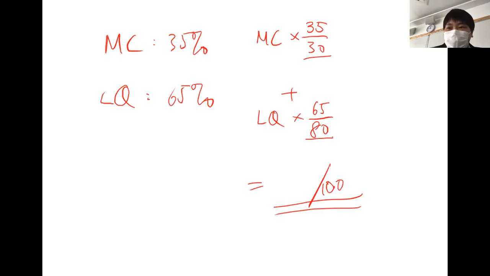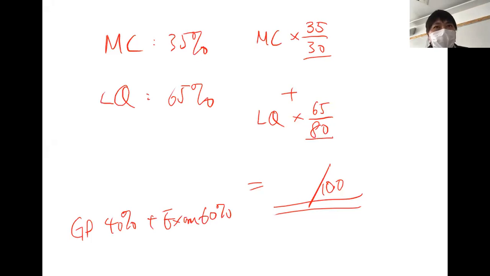We also have the GP mark. The GP takes 40%, and this examination would be 60%. I will do some adjustment on the GP mark. We did some tests, and I will try to adjust according to your exam result also. Surely, if you improve a lot in the exam, you will go higher. But if you did worse in the exam, I won't lower your GP mark. So as a result, you will only get a better mark.